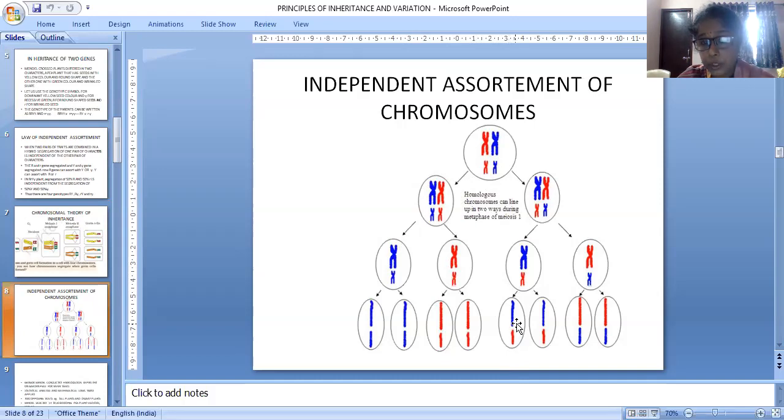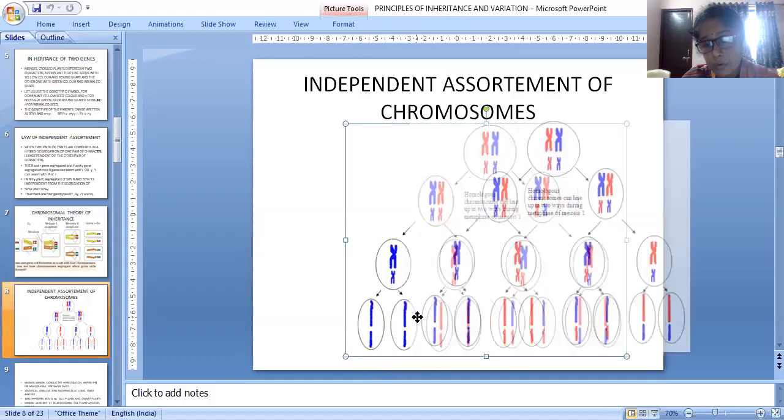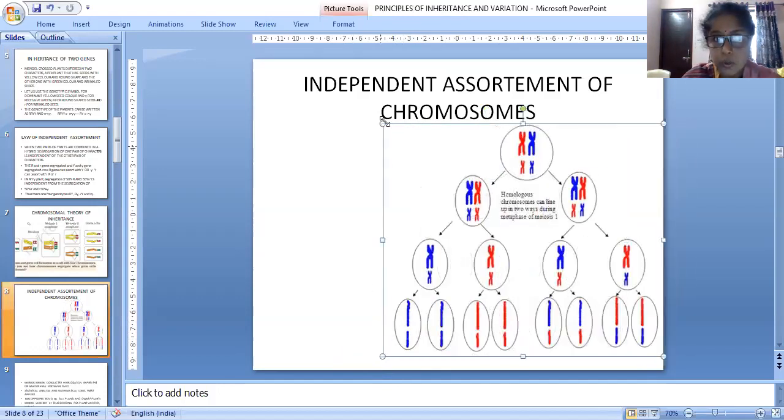Here blue is joining with the red. Here red is joining with the blue. Here blue is joining with the blue. Like that, capital R can be joined with capital R, and here capital Y is joining with capital Y. Here capital R is joining with small y, and here small r is joining with capital Y. Like that, these represent four different combinations of gametes. So all of you understood?